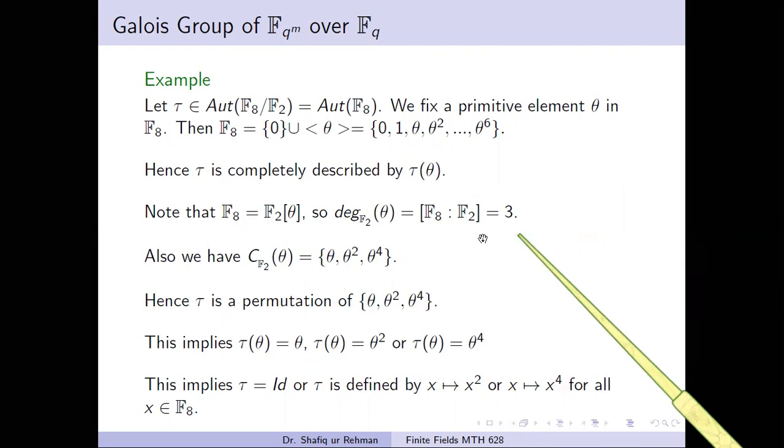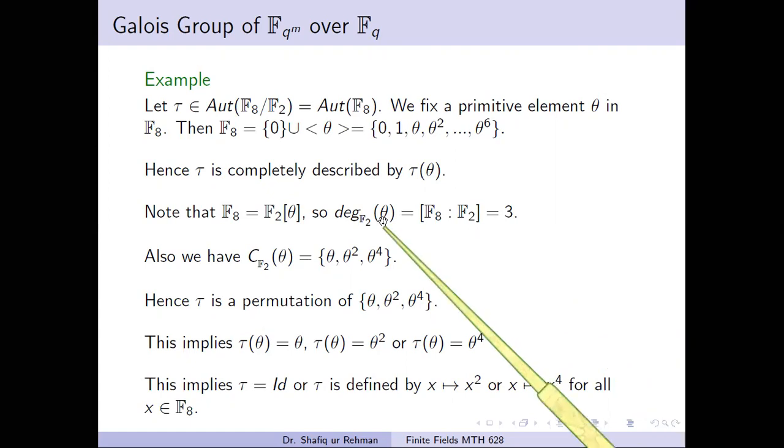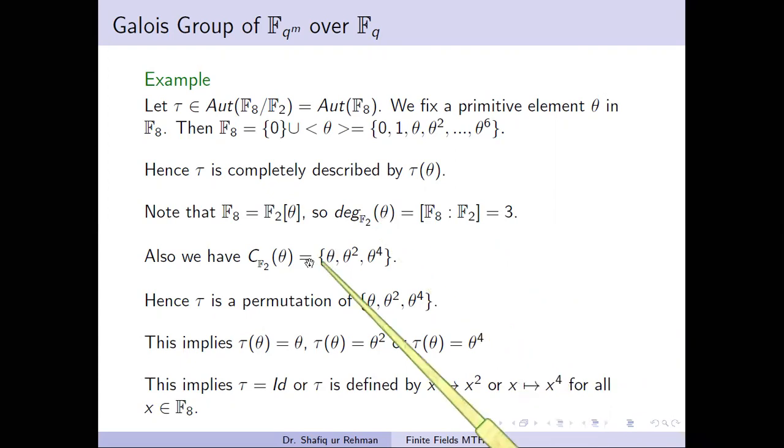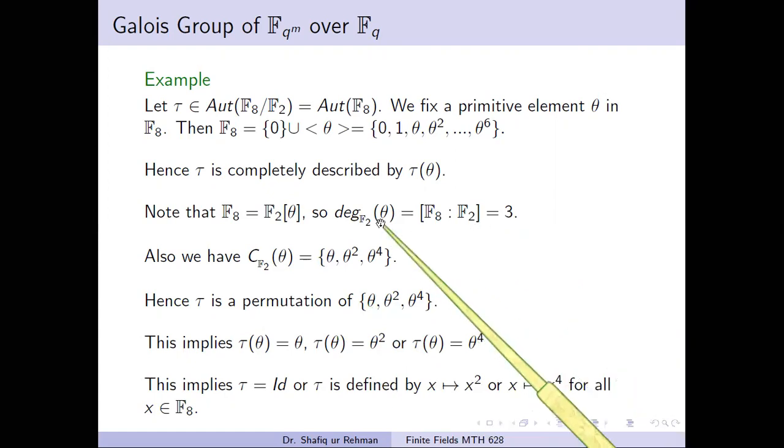So from the previous theory, one thing is sure: the set of all conjugates of theta will have cardinality 3, because the degree of theta is 3.